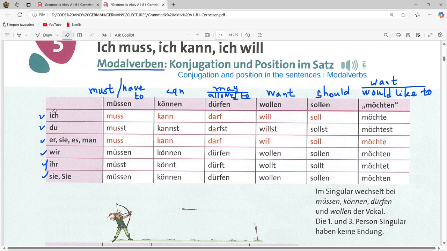So for ich, the conjugation of müssen will become muss, können will become kann, dürfen is darf, will, soll, möchte. For du, du musst, du kannst, du darfst, du willst, du sollst, du möchtest. Er muss, er kann, er darf, er will, er soll, er möchte. As we can see, for modal verbs the conjugations of ich and er, sie, es are the same.